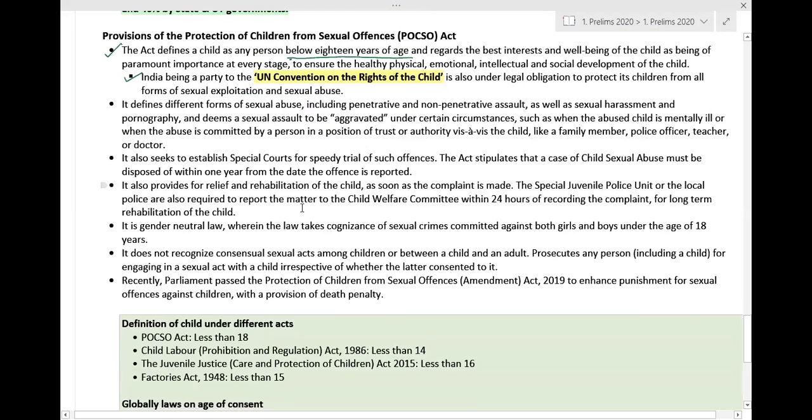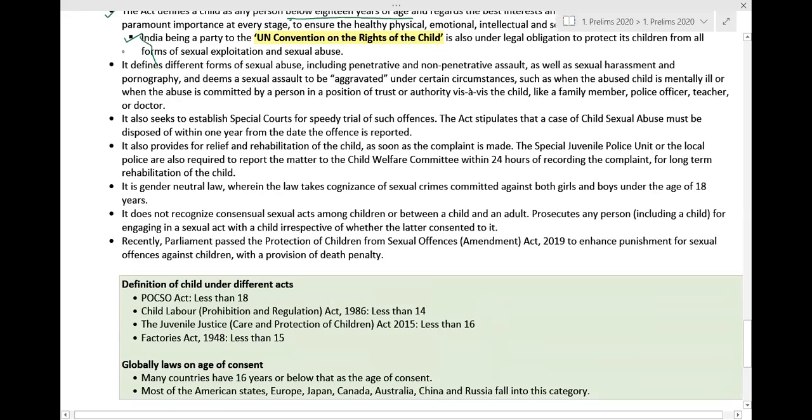So it defines different forms of sexual abuse, including penetrative and non-penetrative assault, as well as sexual harassment and pornography, and deems a sexual assault to be aggravated under certain circumstances, such as when the abused child is mentally ill, or when the abuse is committed by a person in a position of trust or authority vis-a-vis the child, like a family member, police officer, teacher, or doctor.